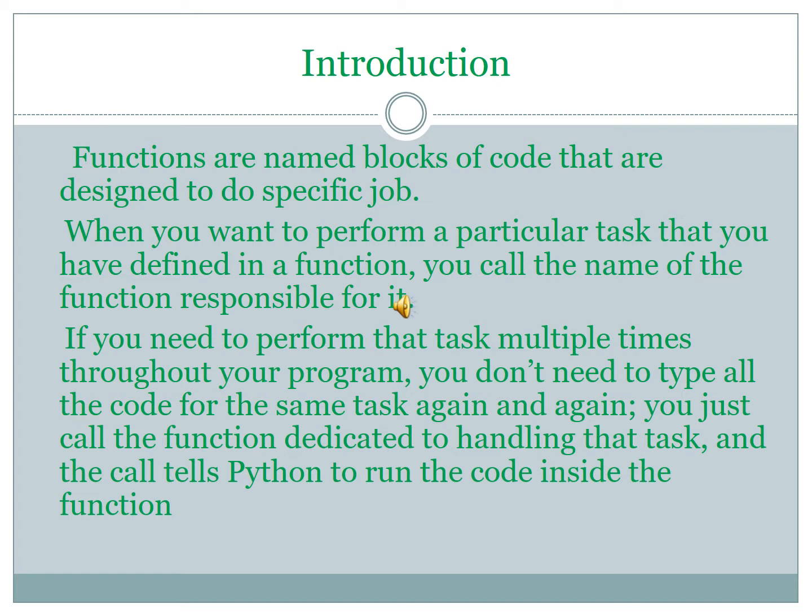You just call the function dedicated to handling the task. The call tells Python to run the code inside the function. Using functions makes your program easier to write, read, test and fix errors. Did you understand?